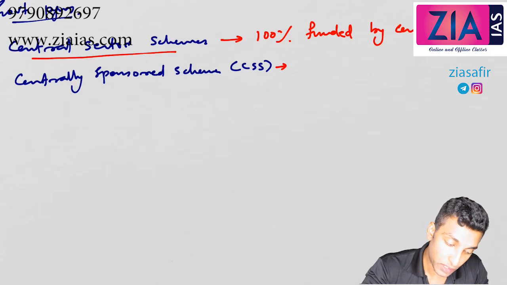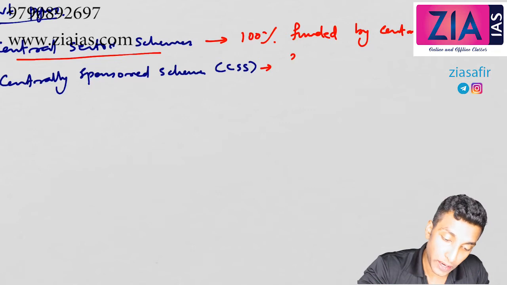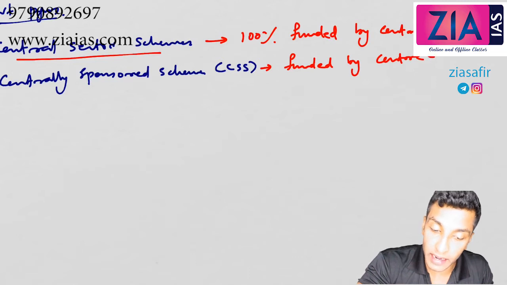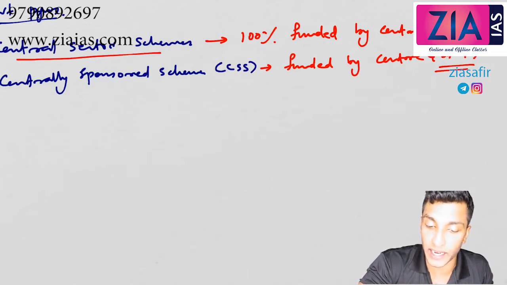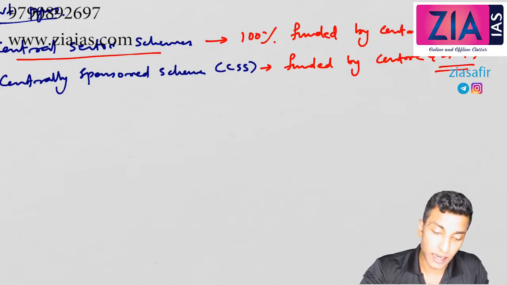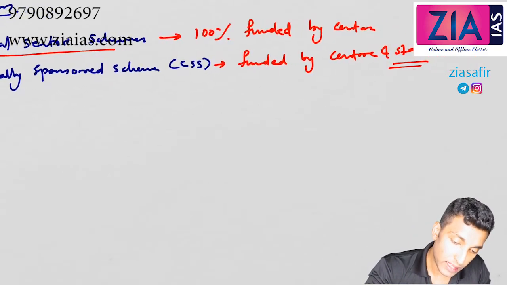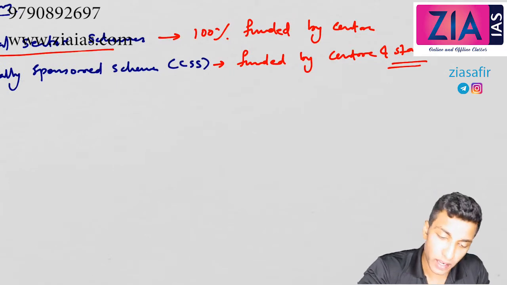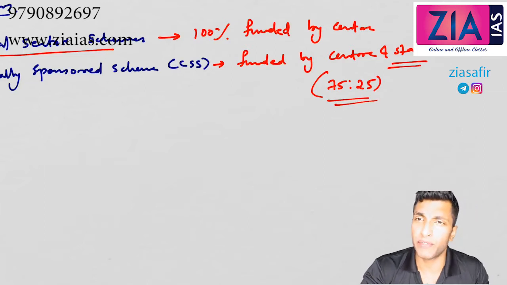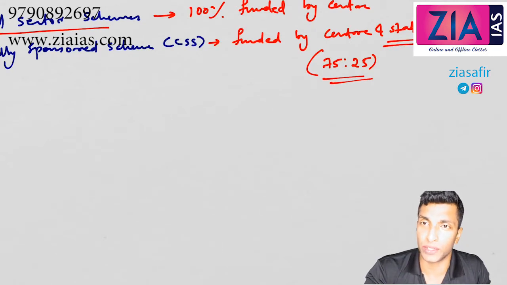So what about centrally sponsored scheme? It is funded by center and states together, so here the contribution of states is also there. Central sector scheme is completely by the center; centrally sponsored scheme is shared between center and the states. Is there any fixed ratio? Earlier there was a ratio like 75-25, 75% by the center and 25% by the states, but now it is restructured, so it varies.